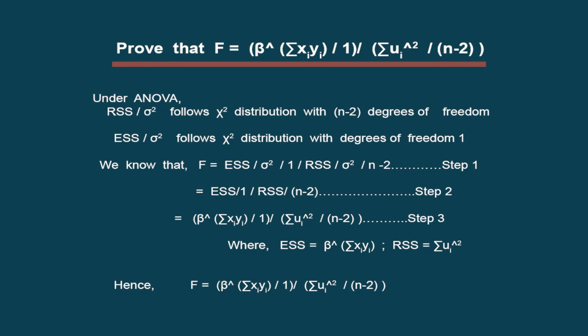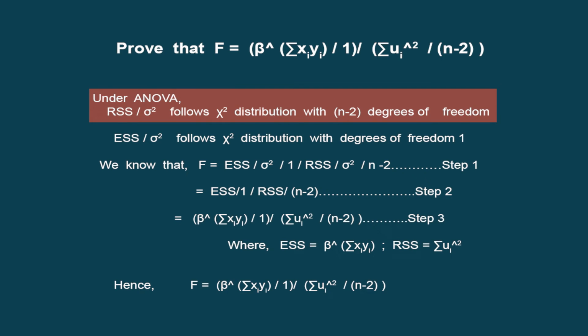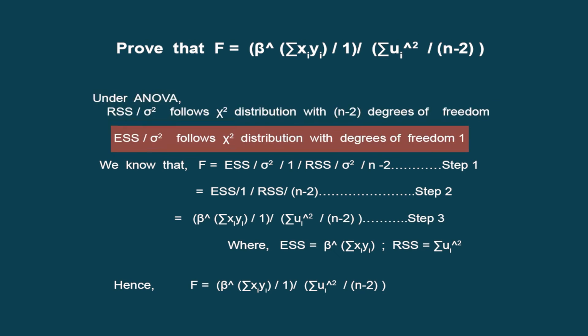which we have mentioned in the terminology, which is F, or the Fisher statistic. Because on the basis of the Fisher statistic, we can explain the goodness of fit. So what is that? Under ANOVA, we know that the residual sum of squares follows n minus 2 degrees of freedom, because there are two unknown parameters, alpha and beta, to be estimated. N is the number of observations. And ESS follows a chi-square distribution with degrees of freedom 1. Why 1? Because there are two parameters and there is one variable which is estimated, which is x. So 2 minus 1 happens to be 1.